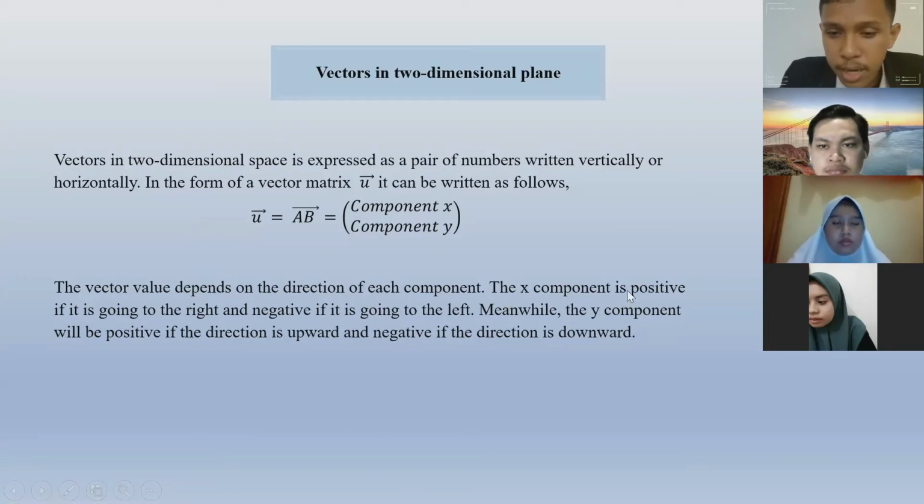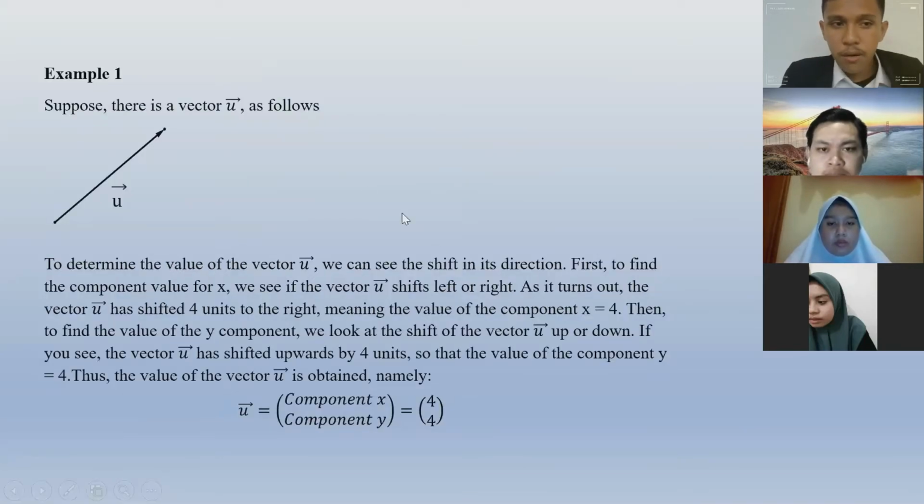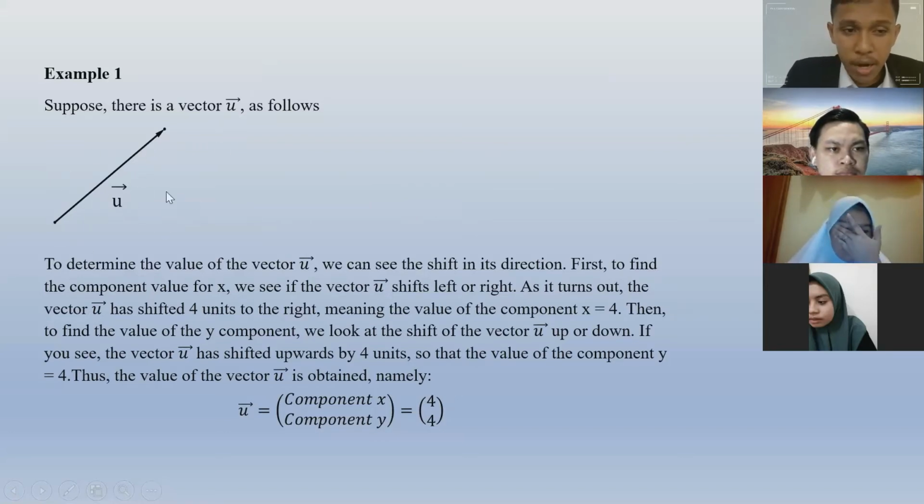The X component is positive if it is going to the right and negative if it is going to the left. Meanwhile, the Y component will be positive if the direction is upward and negative if the direction is downward. So for example 1, suppose there is a vector U as follows. This is vector U, with the arrow.